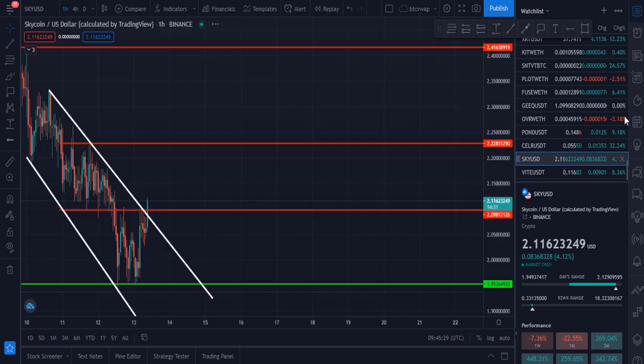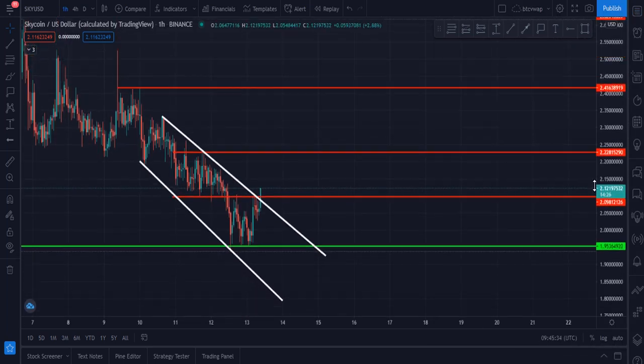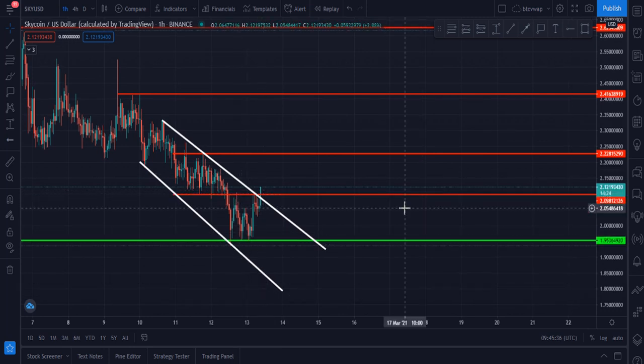My next chart is Sky USD. Sky was in this falling channel or descending channel, so you can say, and how beautifully it broke this, and it is at $2.12.